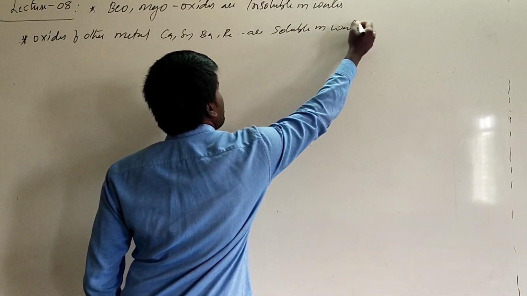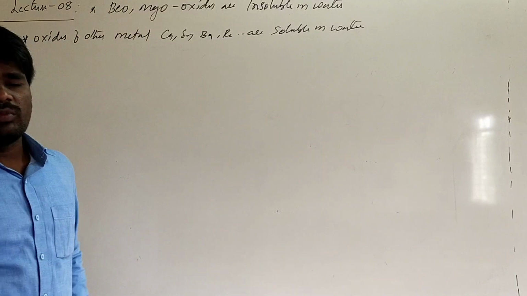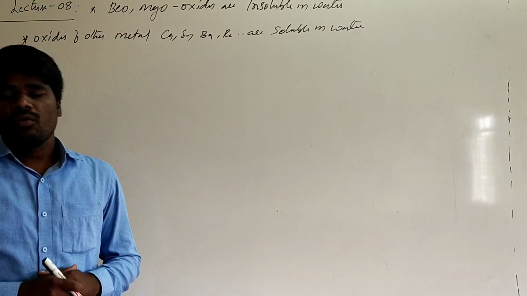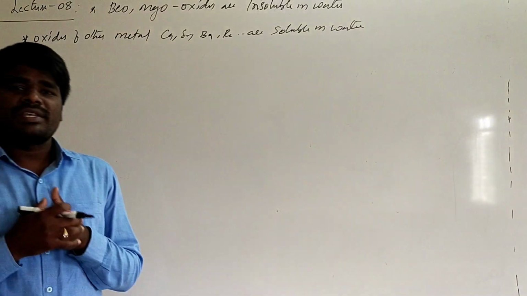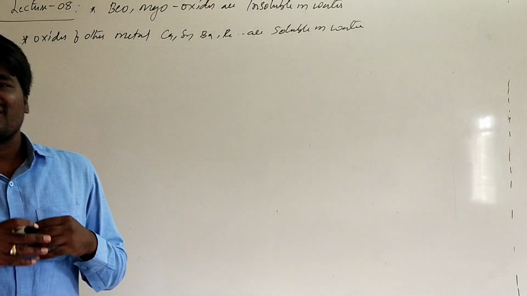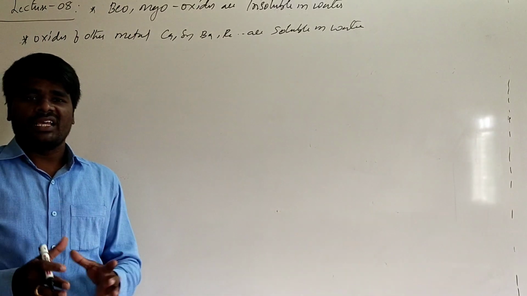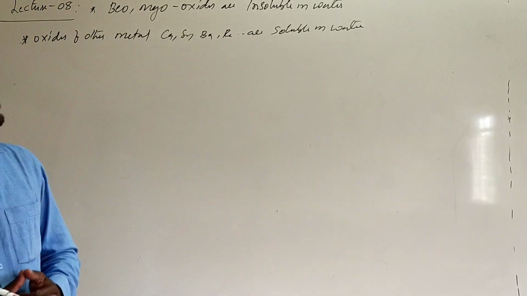Why are oxides of beryllium and magnesium insoluble? Because of the smaller size of Be2+ as well as Mg2+, their lattice energy is very high. Because of the higher lattice energy, generally they are insoluble in water.